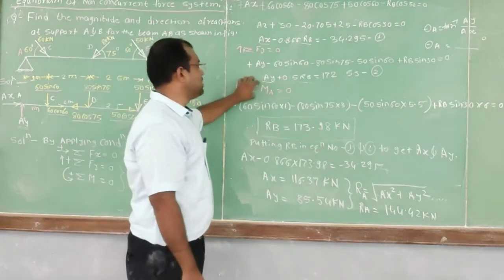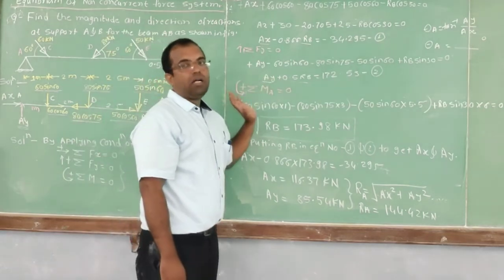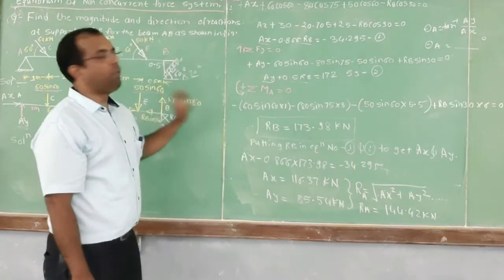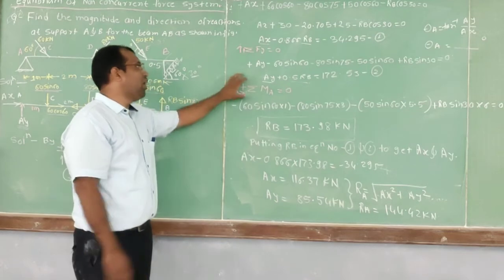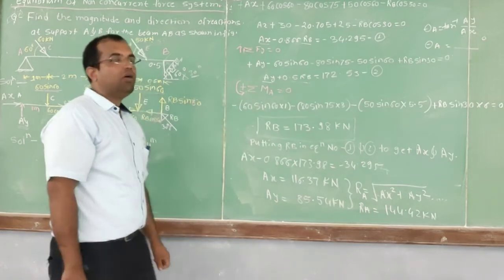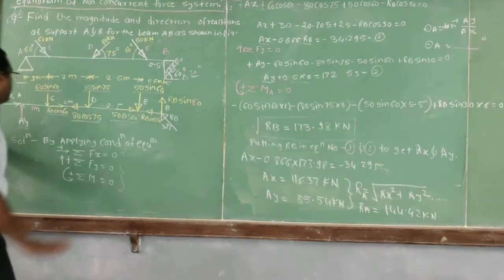That condition is moment, and we have to equate it to 0. For equilibrium, summation of moment about any point is equal to 0. And I have assumed the condition anti-clockwise is positive. So, moment around A of all the forces.